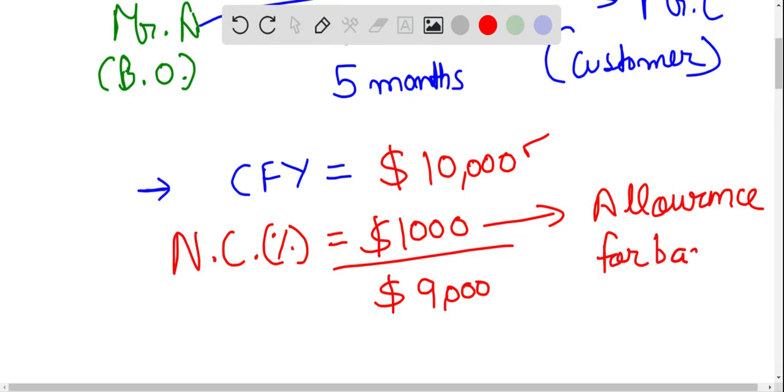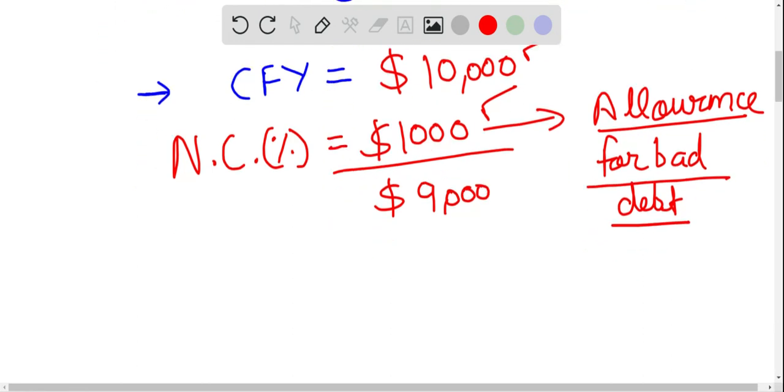Why allowance for bad debt? Not the actual amount of bad debt, because this is not the actual amount of bad debt which has occurred. It is the allowance based on the estimation made by Mr. A. So that is why we are writing as allowance for bad debt. So let's say suppose we have created $1,000 as allowance for bad debt.